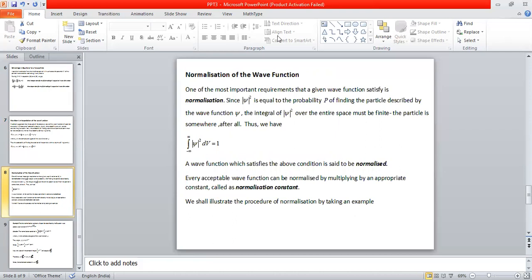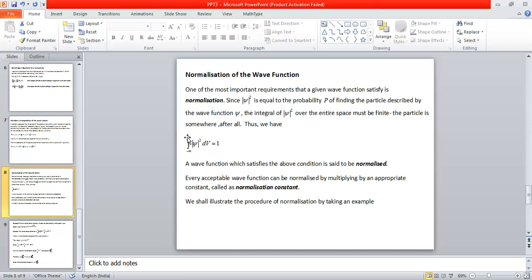We already know that modulus of psi squared is the probability density of finding the particle at a given point. So if we integrate modulus of psi squared over the entire available space, from minus infinity to plus infinity, then, whatever the probability of finding the particle at one point or at another point, if we scan the entire space we are going to find the particle anyway.